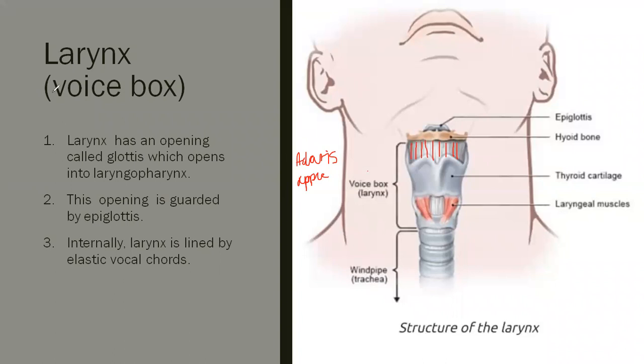So the larynx has an opening called the glottis, which opens into the laryngopharynx. This opening is guarded by the epiglottis. Internally, the larynx is lined by elastic vocal cords.